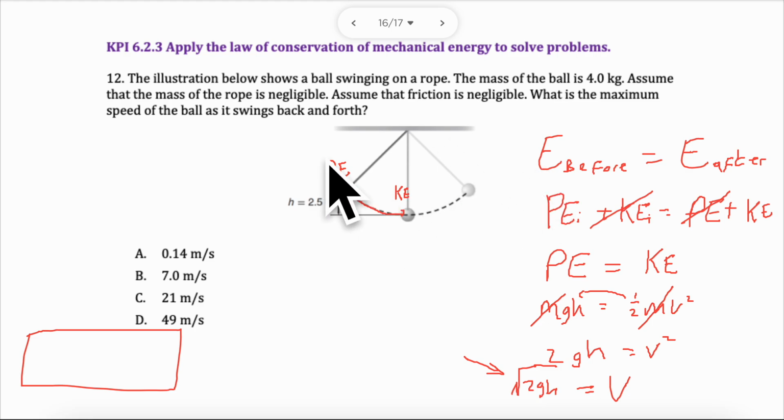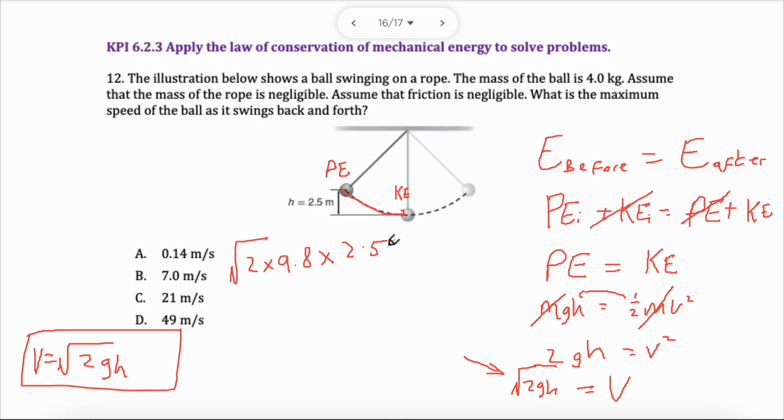But most examples that we're going to do in grade 9 is just this. So you can literally just do v equals square root of 2gh if you ever get asked to find the speed and you have a height. We have a height. I want to find the speed. Let's try it right now. Square root of 2 times 9.8 multiplied by 2.5.